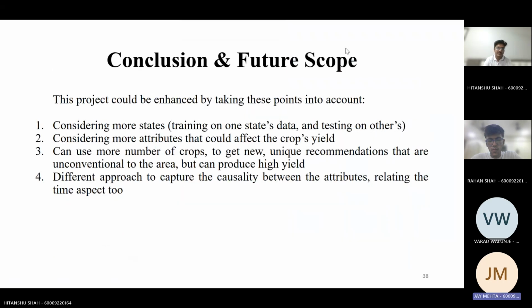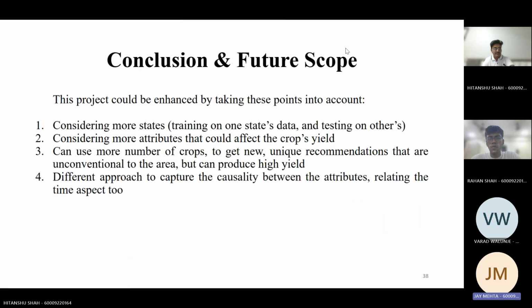The future scope would be to consider different kinds of states using the model so that it doesn't overfit and it can understand how the trends change in different states as well, using different attributes which can in turn relate to the crop yield more, for example nitrogen level, phosphorus level, etc. Use more number of crops with the same multiple year data so that we can get a wider variety of crops to grow from and the predictions, and a different approach to capture causality. So we can use a different kind of approach to understand how the attributes relate to each other.